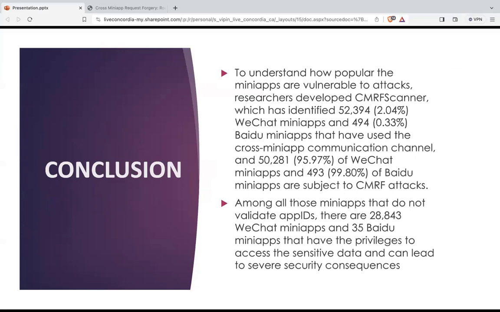The conclusion of the research paper was to understand how vulnerable popular mini apps are to attack. They developed a CMRF scanner, which identified approximately 52,394 WeChat mini apps and 494 Baidu mini apps that used mini app communication, out of which approximately 96% of WeChat mini applications and approximately 99.8% of Baidu mini applications are subject to CMRF attack, which is way too much. None of them were validating the app ID. So there are a lot of applications with such vulnerability.